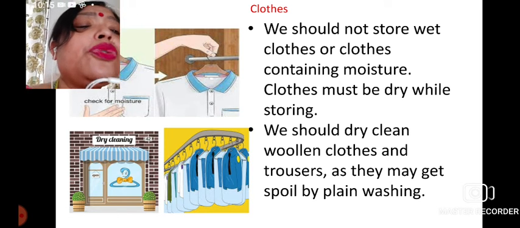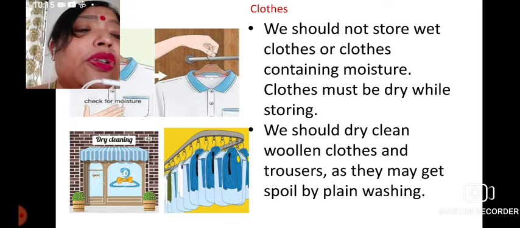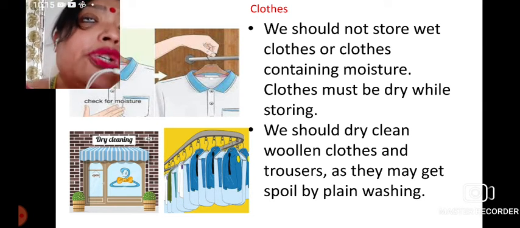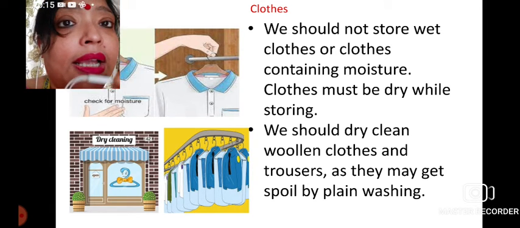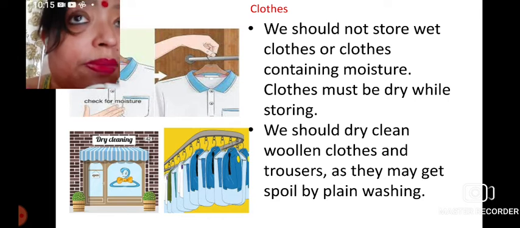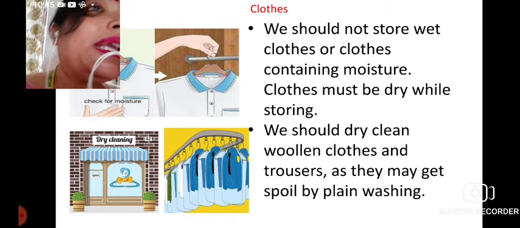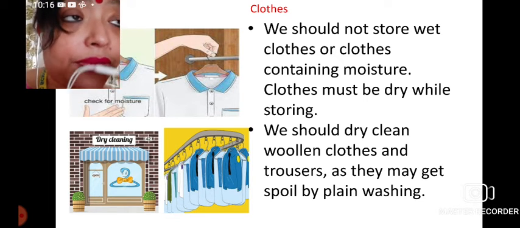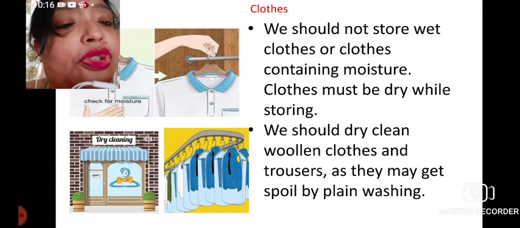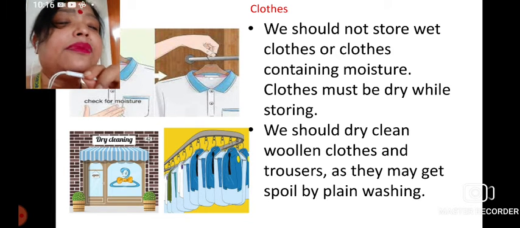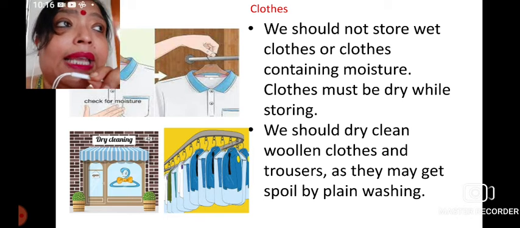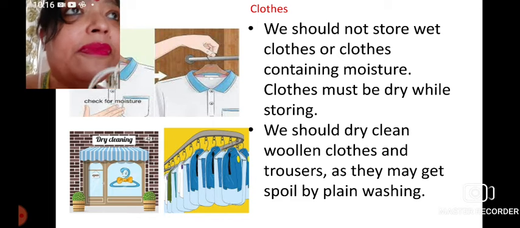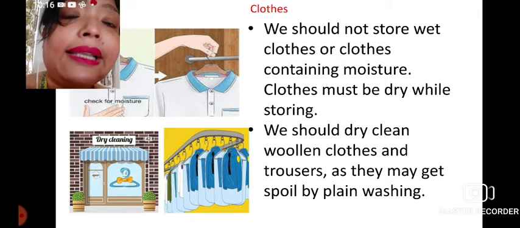We should also dry clean woolen cloths and trousers, as they may get spoiled by plain washing. So we should wash them very carefully. Nowadays there are washing machines where clothes can be half dried, and then we can dry the rest and store it properly. Or you can hang the dress as shown in the picture in this manner, and leave them for some time for proper drying, and then we can store it.